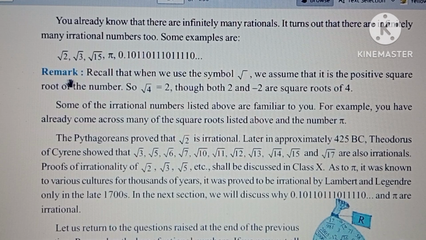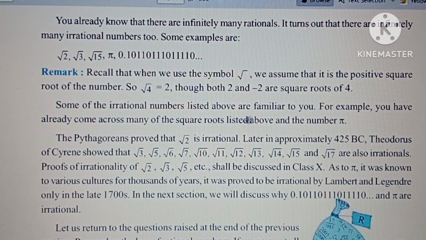So remarks. Recall that when we use the symbol root, we assume that it is the positive square root of a number. So root 4 is 2, though both 2 and minus 2 are square roots of 4. So ఇక్కడ ఒక రిమార్క్ ఉంది ఏంటంటే స్క్వేర్ రూట్ ఆఫ్ ఎనీ పాజిటివ్ ఇంటీజర్ ఈజ్ నాట్ ఏ ఇర్రేషనల్ నంబర్. సో స్క్వేర్ రూట్ ఆఫ్ 4 ఈజ్ 2. Not only 2, it may be positive 2 and negative 2. Two possibilities are there for the square root of 4. They are 2 and minus 2.